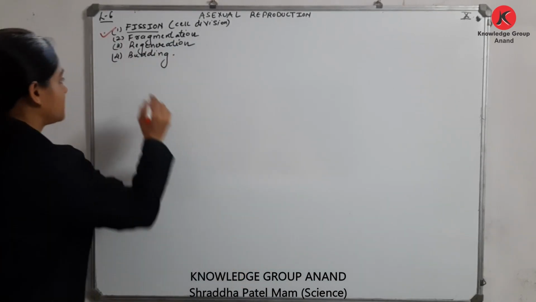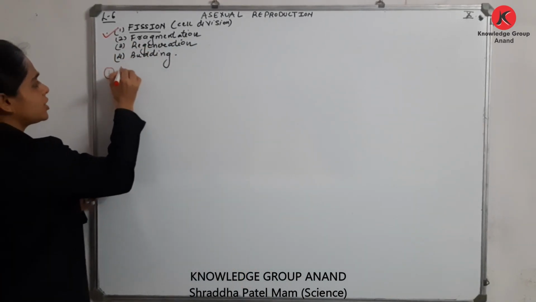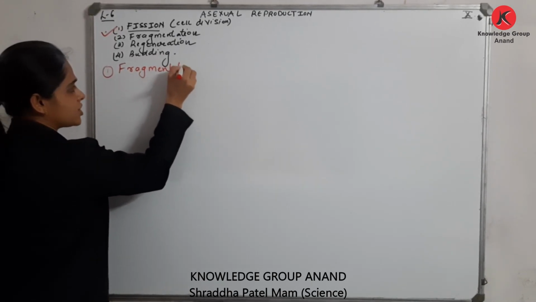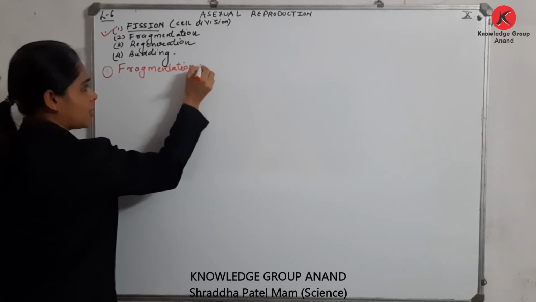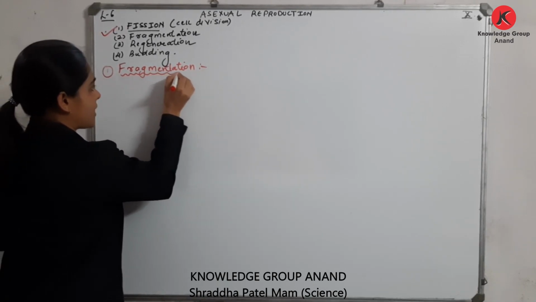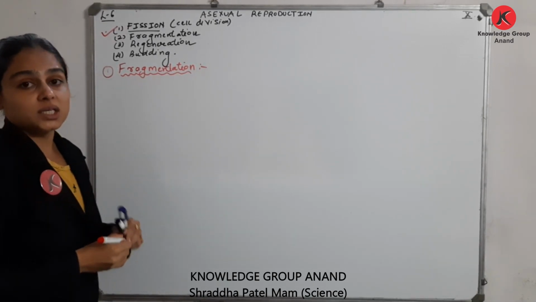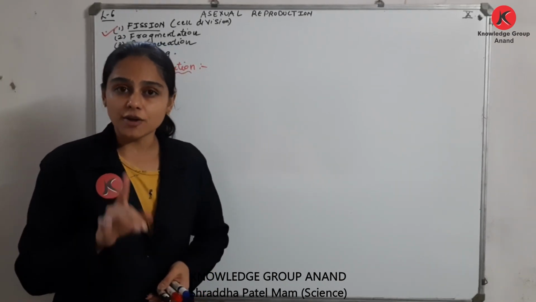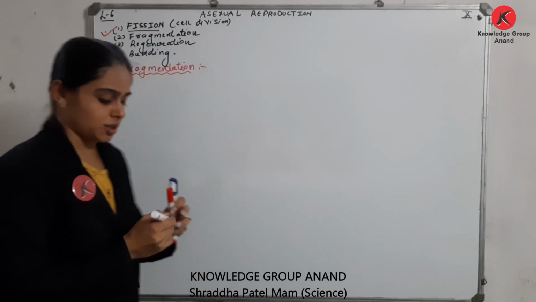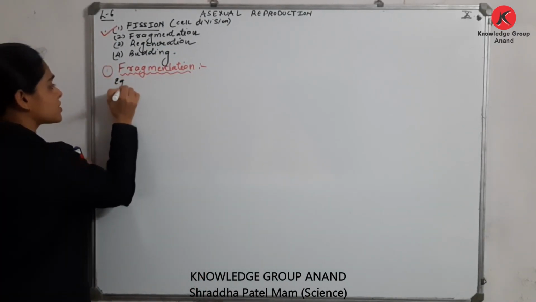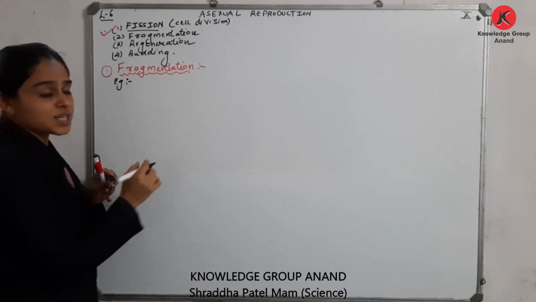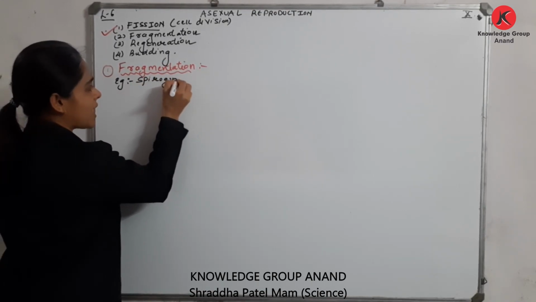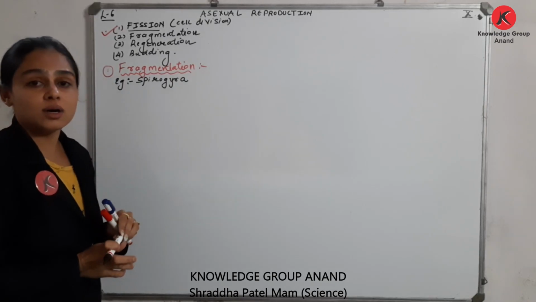Now first we are going to start with a process called fragmentation. Now children, look, here you all have to remember the examples well. If we are talking about fragmentation, the very first example you have to memorize is Spirogyra.